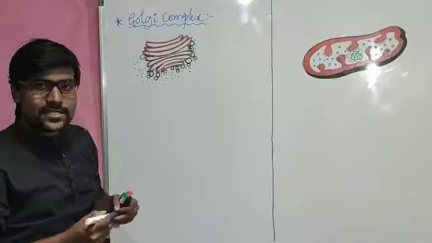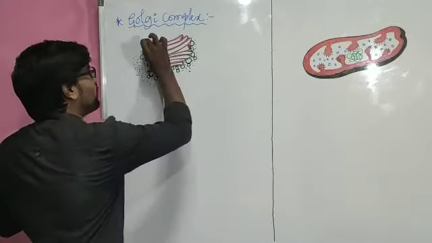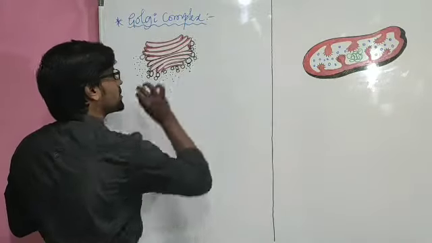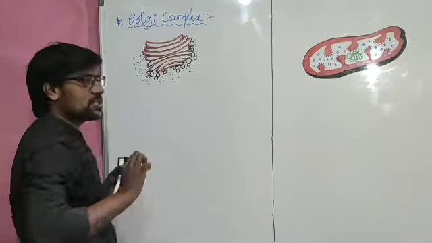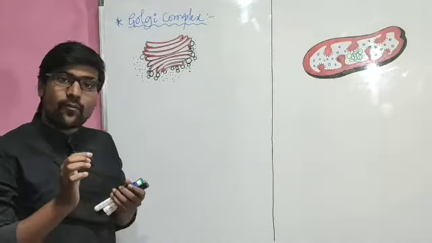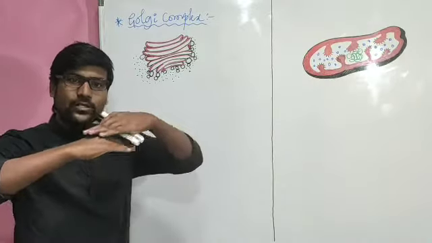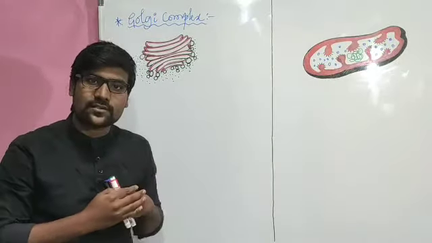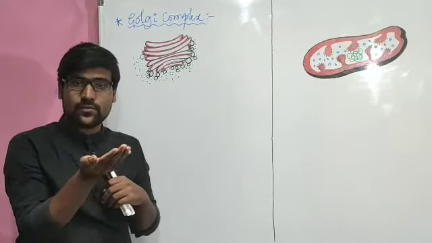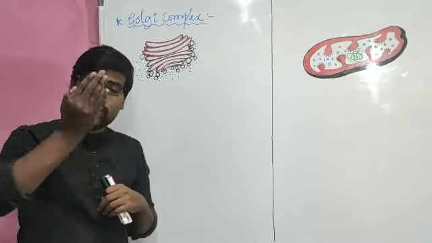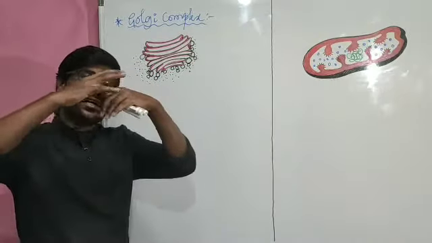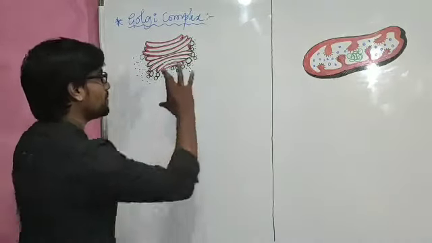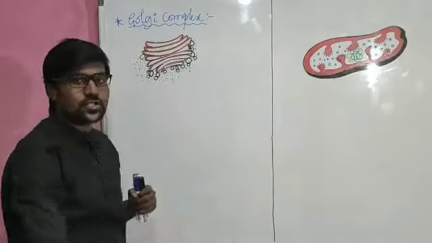And this Golgi complex is made up of these tubular structures, just like the endoplasmic reticulum, and these tubular structures are filed one above the other, just like a tea saucer. We are using tea saucers. If you invert a tea saucer above another saucer, and file many saucers together like that, we can get this kind of structure.